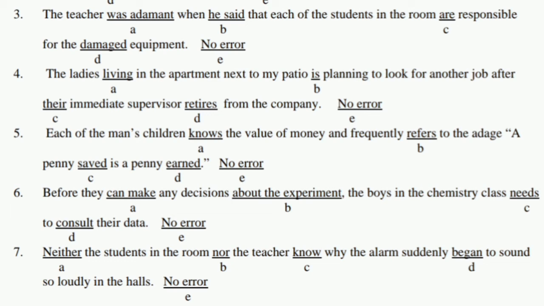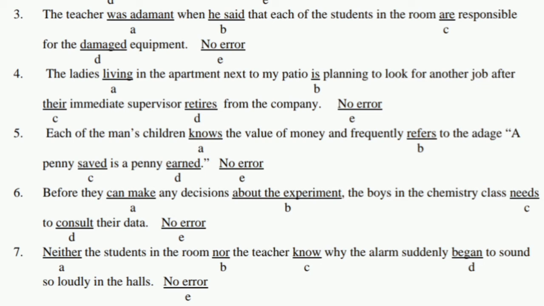Question number 5. Each of the man's children knows the value of money and frequently refers to the as a penny saved is a penny earned. Yes, in this sentence we do not find any error. So the answer is E, that is no error. Question number 6.